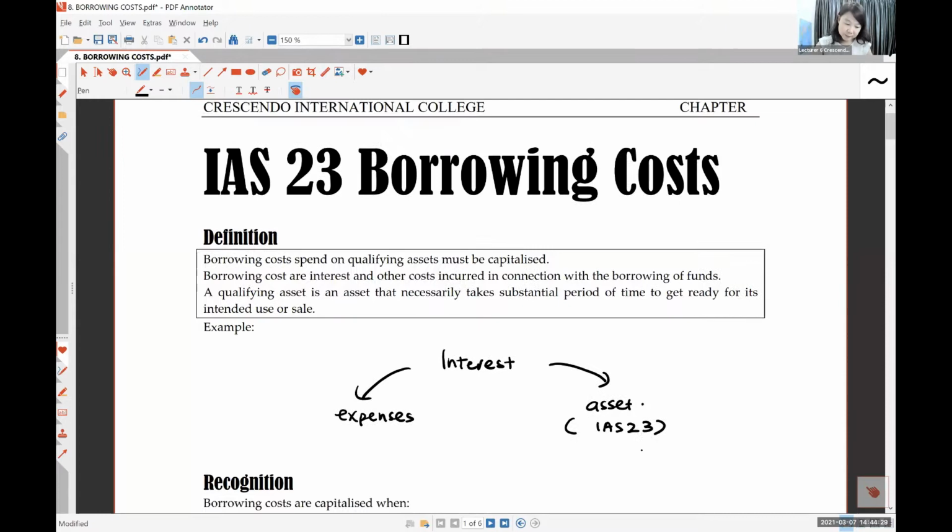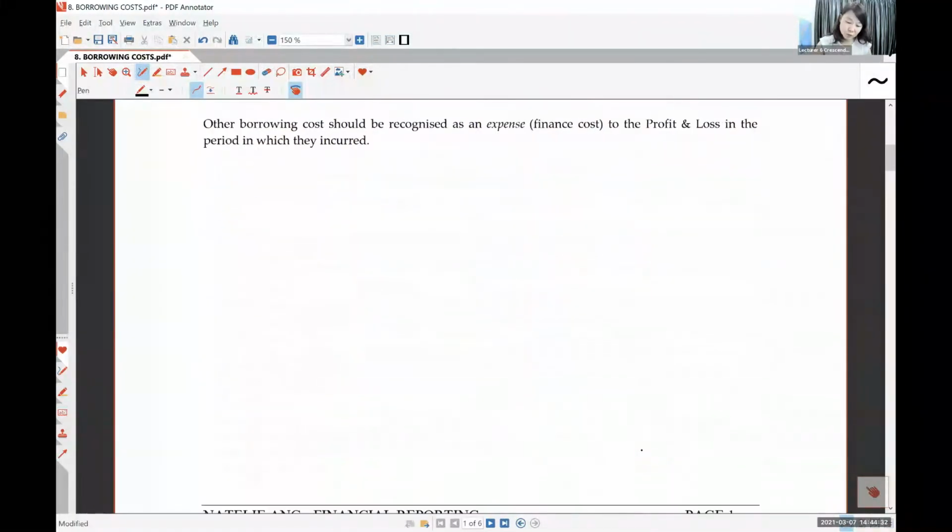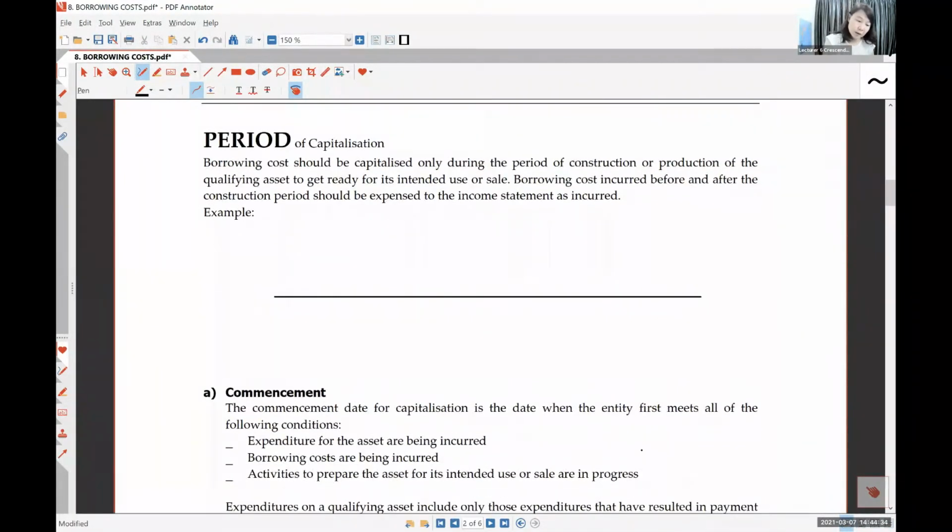Maybe I can show you the period first. You go to page number 2 here. Let's say you borrow a loan, and let's say this loan is 8%. You borrow the loan from the bank, but you didn't use the money for the first month because you're not ready. Then you start to use the money to build your asset. We call that commence.